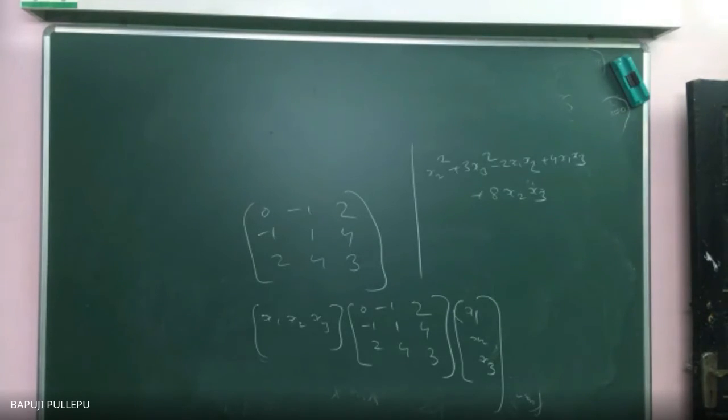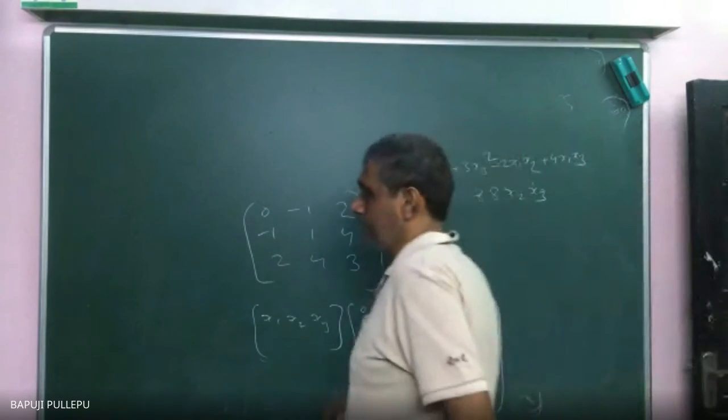Same thing, correct? Written or not? x2 square, 3x3 square minus 2x1 x2 plus 4x1 x3 plus 8x. No, okay, good. 99% it won't go wrong. Correct, sir?